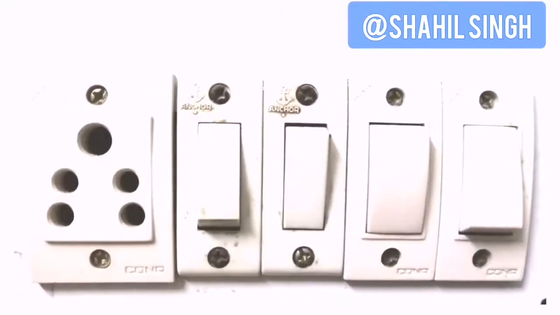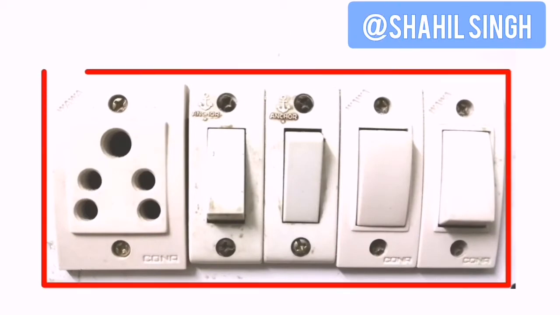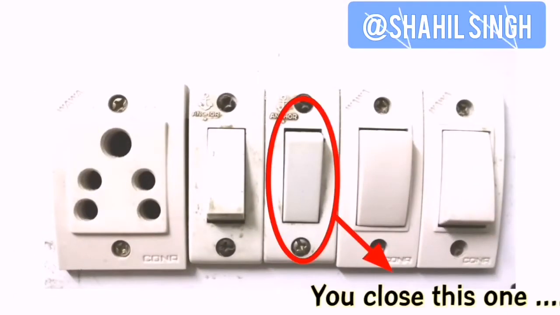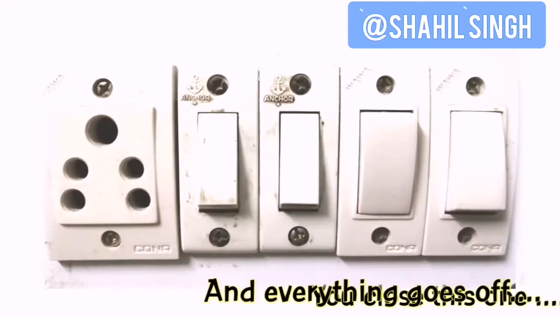So now if I ask you whether your house has series connections, your answer must be no, because your one circuit board contains many switches, and if all of the switches are connected in series with each other, then it will be impossible to control them voluntarily. Because if you turn off one switch, all the other appliances will stop working, because the circuit is incomplete.